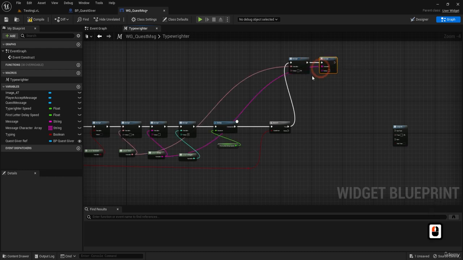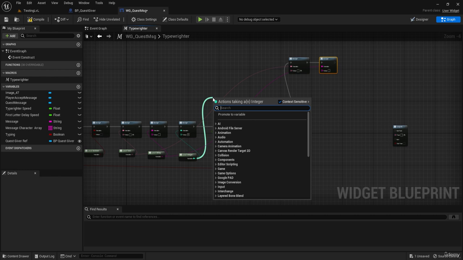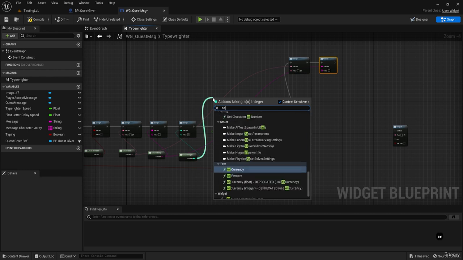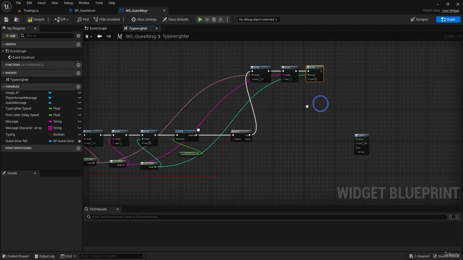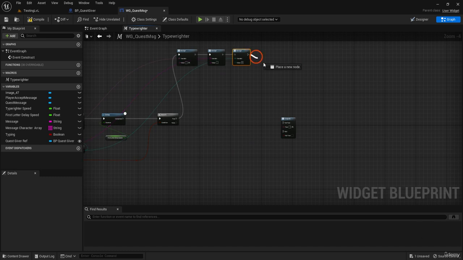So print nothing. And since we called break, our integer that moves to the next letter should be 0. And then we go to exit.